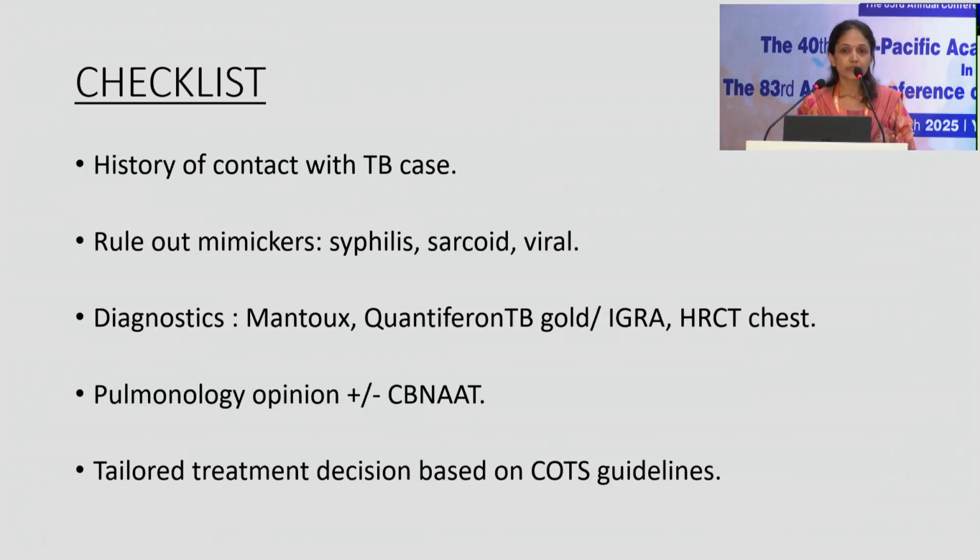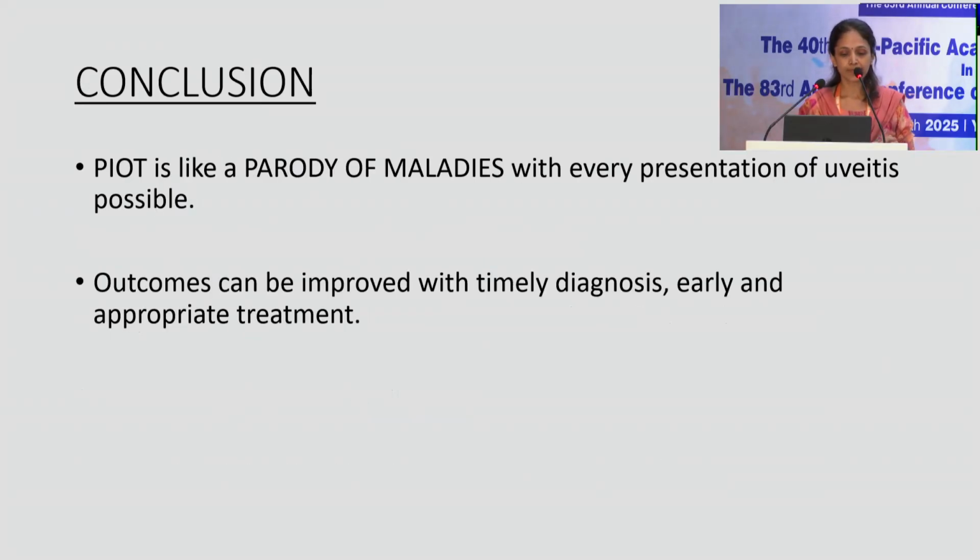So for our patients, we have a checklist where we look for a history of contact with a tuberculosis case. We rule out mimickers, especially ocular syphilis, sarcoidosis, and sometimes viral cases. For the diagnostic tests, we try to include all 3 of them. We take a pulmonology opinion if we have features of pulmonary positivity on HRCT, and then the treatment is tailored based on the COTS guidelines. To conclude, presumed intraocular tuberculosis is like a parody of maladies with every presentation possible, and the outcomes can be improved with timely diagnosis, early and appropriate treatment, especially the immunological therapy.